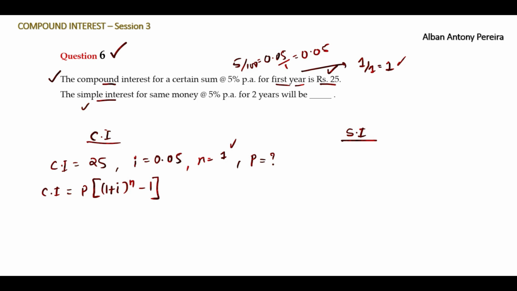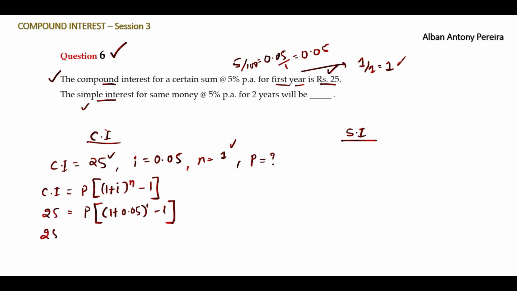This is the formula. So compound interest, we have it here, 25 is equal to principal, we do not know, leave it as it is, big bracket open, 1 plus I. What is I here? 0.05, to the power n. What is n? n is given as 1, minus 1, big bracket close.